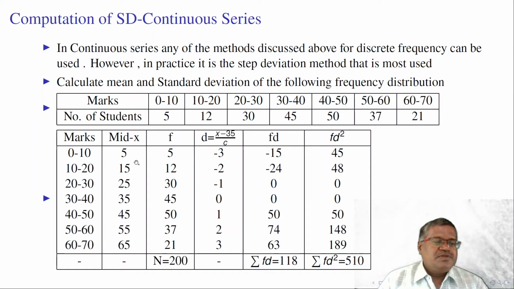Here, we need to calculate the mid value for the first class 0 to 10, 5 here, 15, 25. These are the mid values and these are the frequencies. D is equal to x minus A by C. Here A is 35, the middle of the mid values. So this is FD, F into D. Summation FD is equal to 118 here. Summation FD square is equal to 510 here.